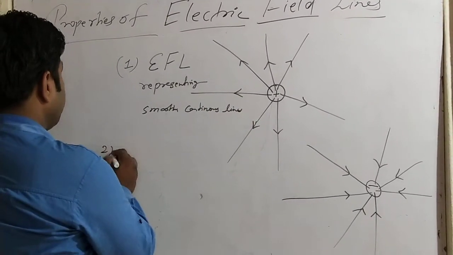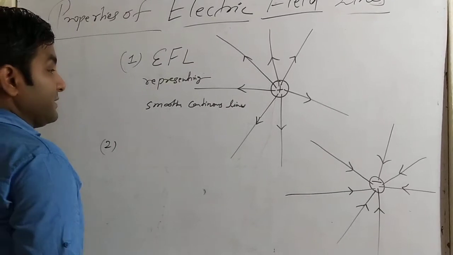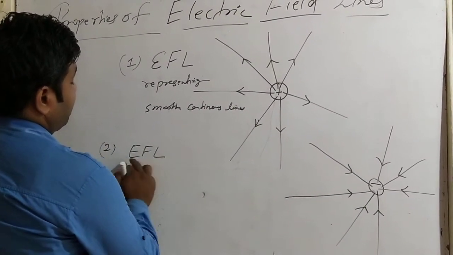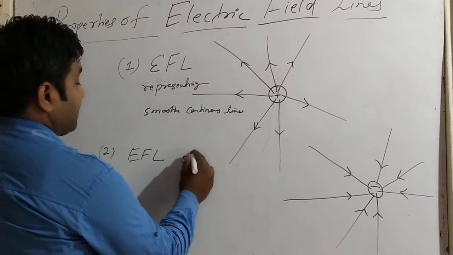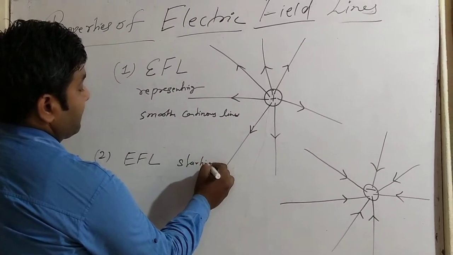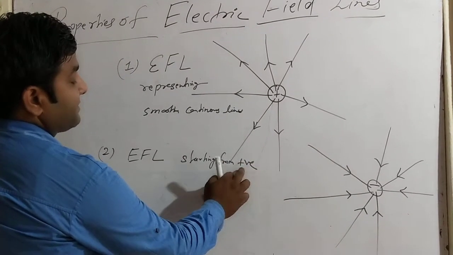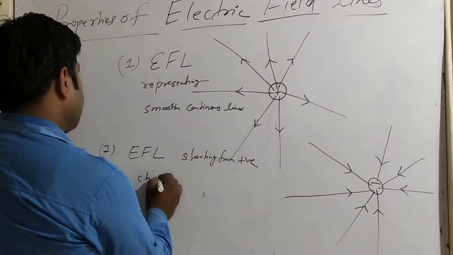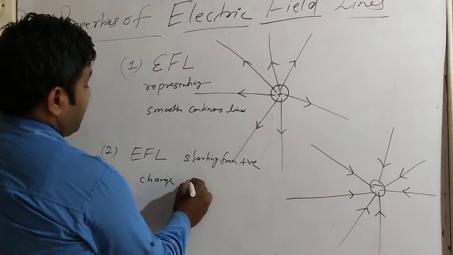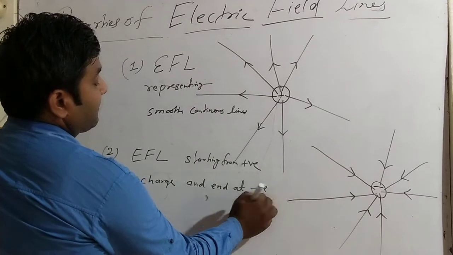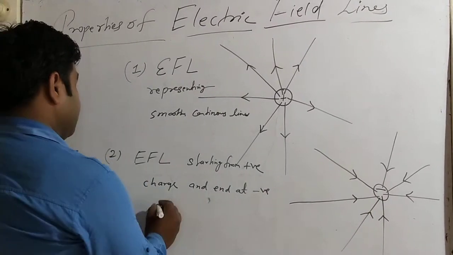And second, electric field lines start from a positive charge, plus ve meaning positive charge, and end at a negative charge, minus ve meaning negative charge.